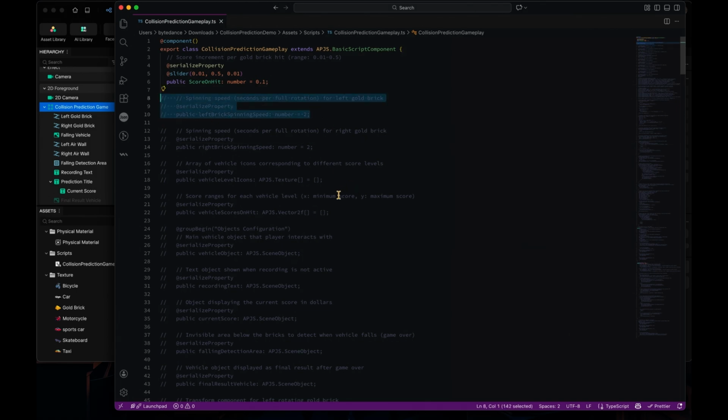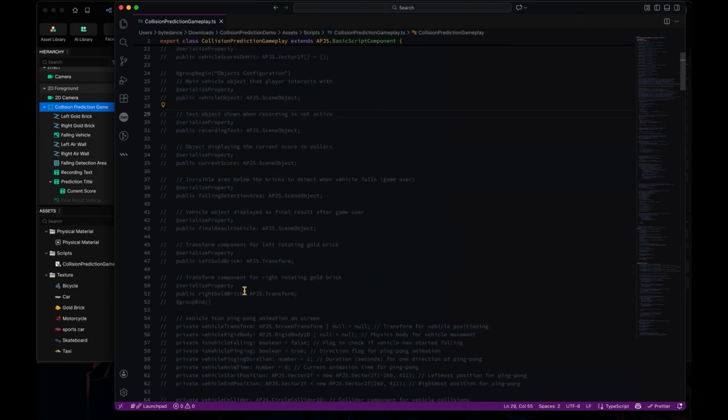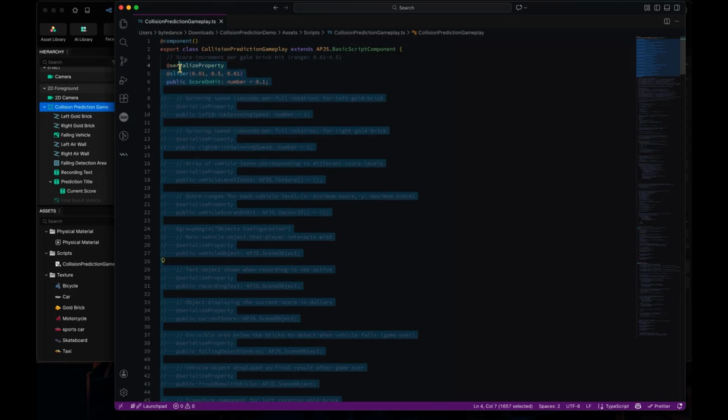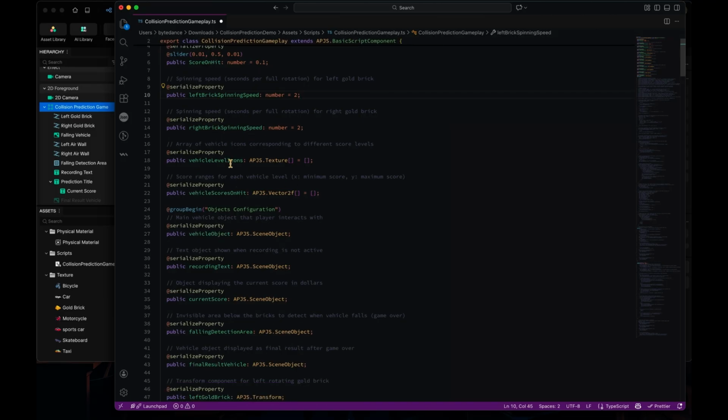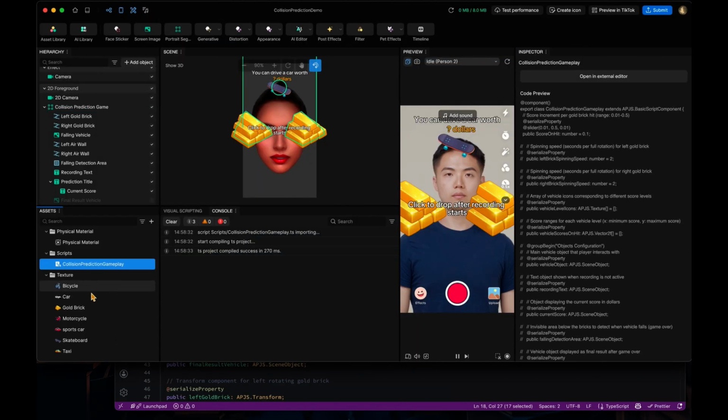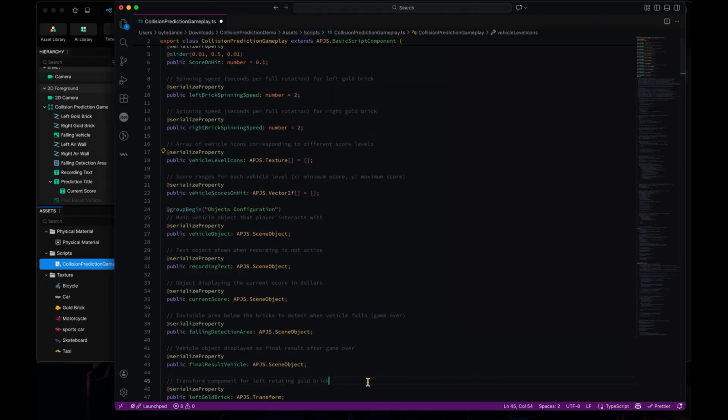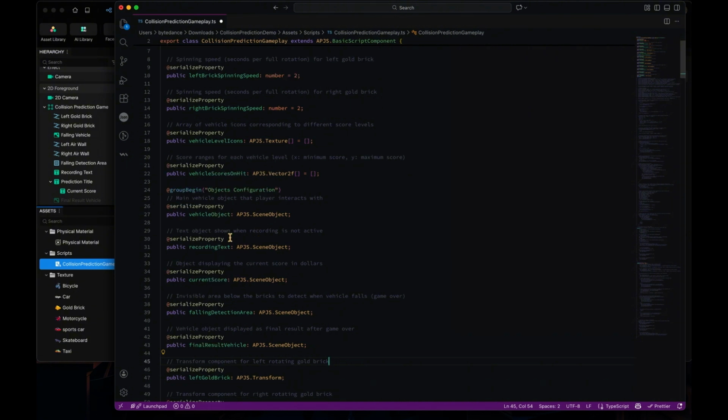We're going to see all the other serialized properties in this template script. We have the spinning speed of the left side brick, and also the spinning speed of the right side brick, and also the vehicle level icons, which is the list of the icons corresponding to each of the different levels of the vehicle, and also vehicle score on hit.